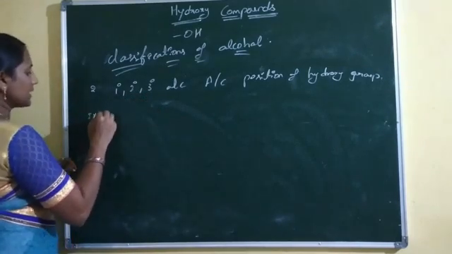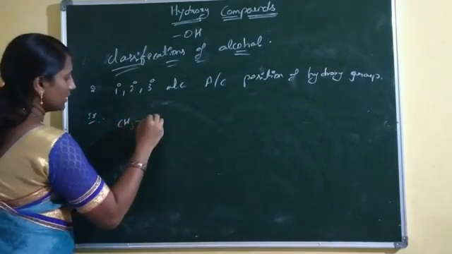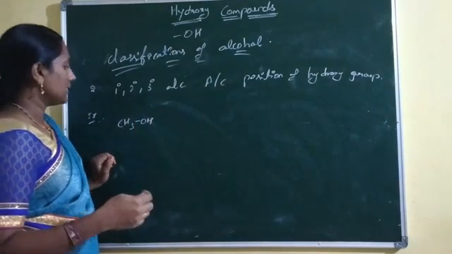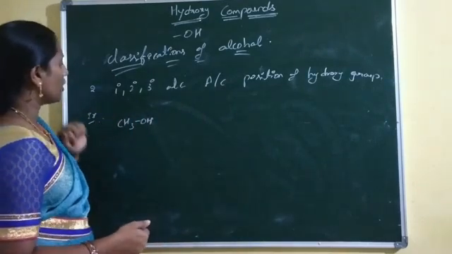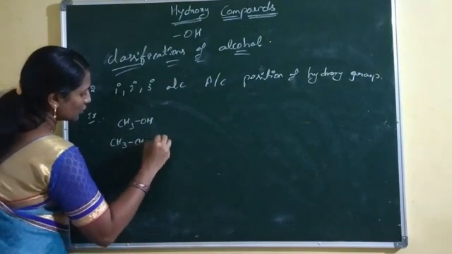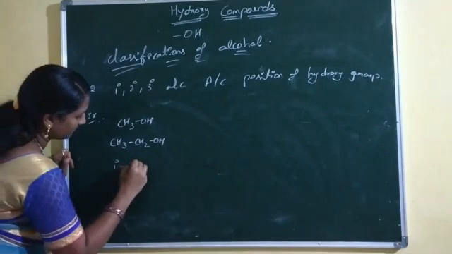Now let us see examples of primary, secondary, tertiary alcohols. Methanol, propanol, butanol, hexanol, decanol are examples of primary alcohols. CH3, CH2, OH is also an example of primary alcohols.